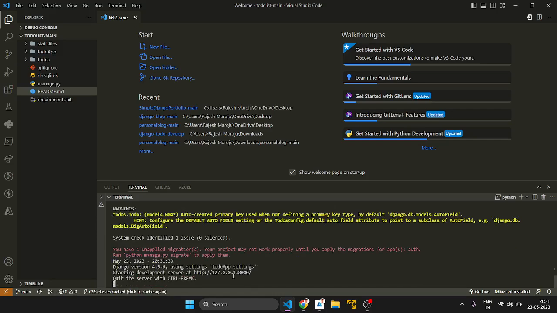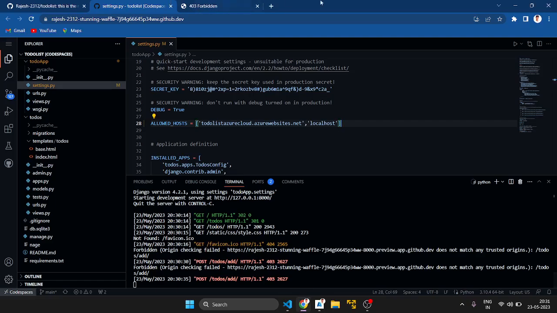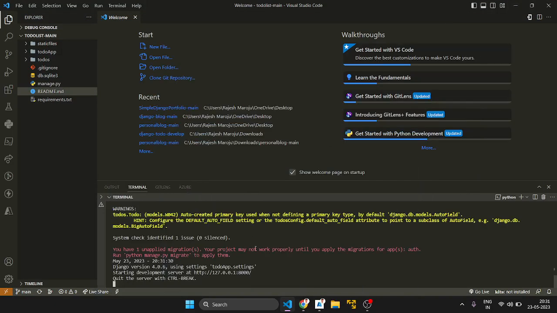It is asking for the migration, migrate, to push to the SQL database. It is for that only, but I have not done it yet, that's why it's showing some error.